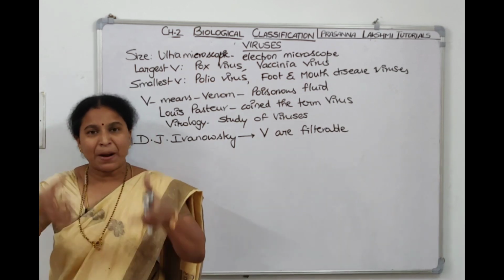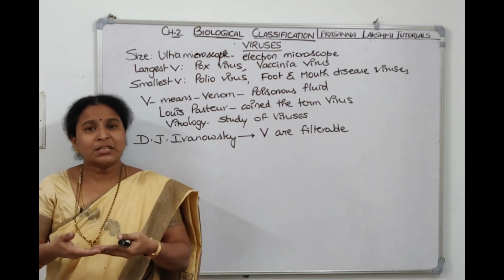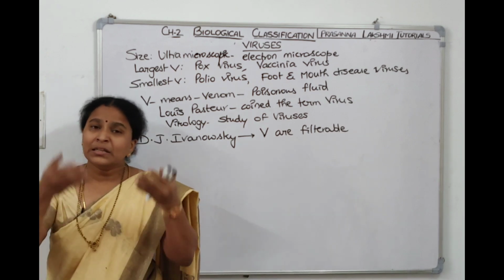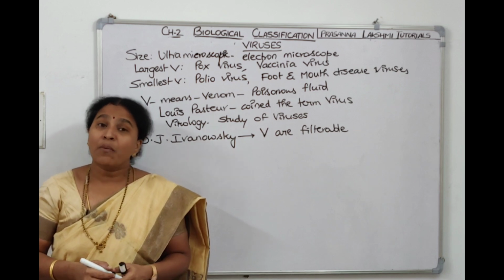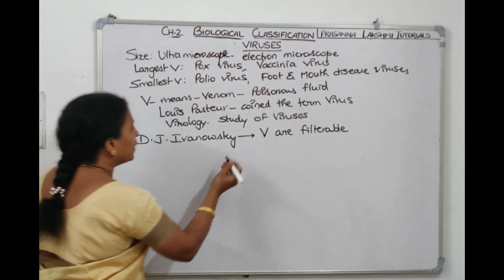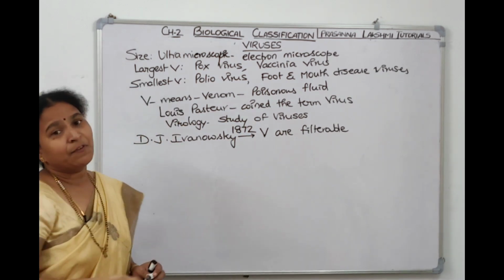He tried to pass that filtrate through bacterial filters. Since viruses are ultra microscopic, they passed through the bacterial filters and came down. Based on that, Ivanovsky told that viruses are filterable. In which year? He told it in the year 1872.